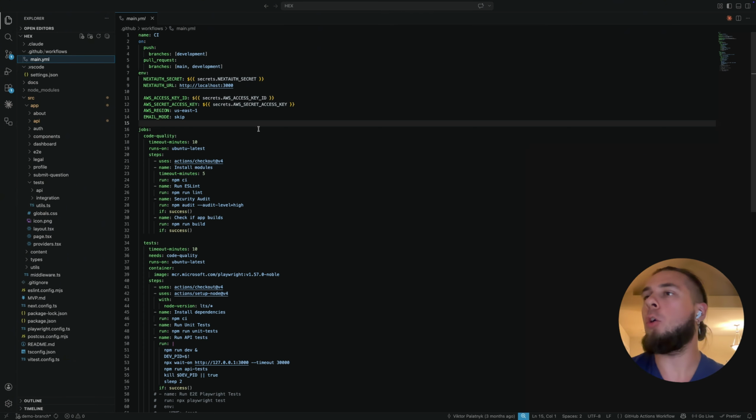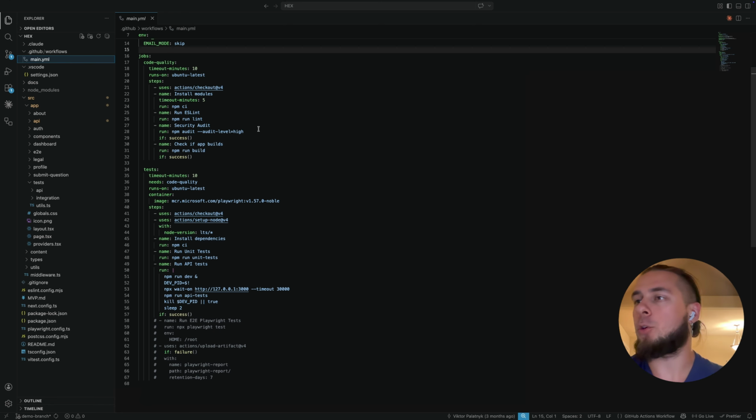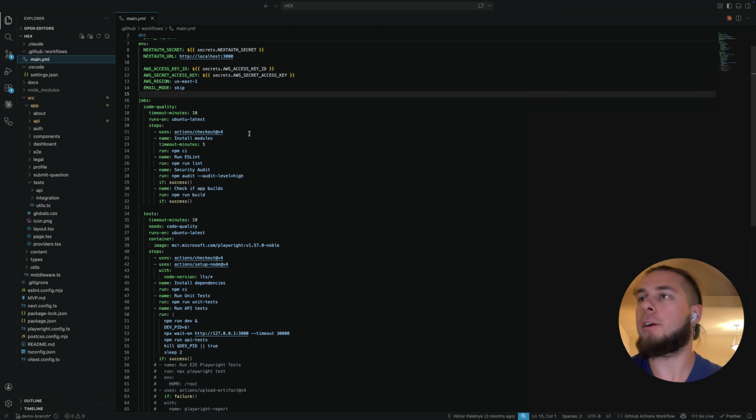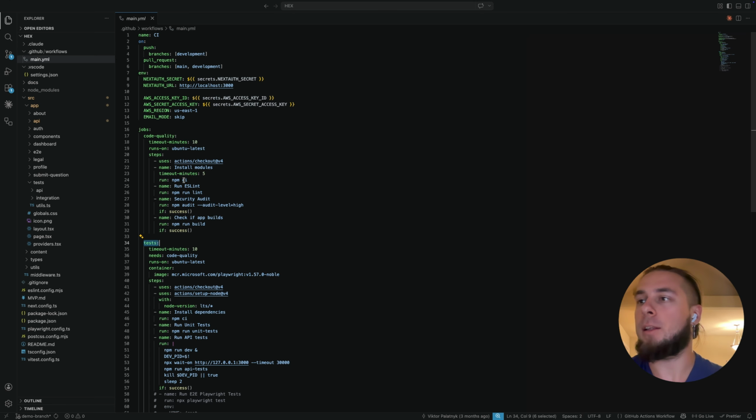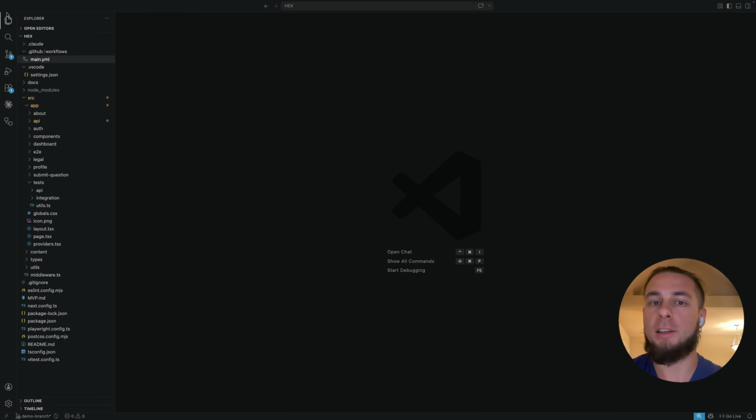This is the code, pretty standard, also tailored to my project. And we have our jobs here: code quality, and then tests. I won't be breaking down this line by line. That could be a totally separate video, but later on, I will get back to this to cover part of the security.